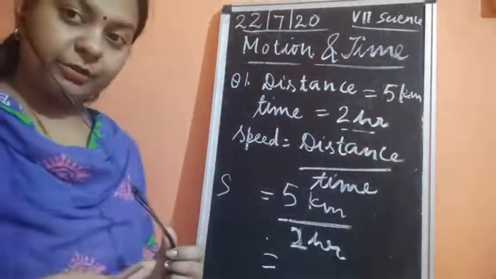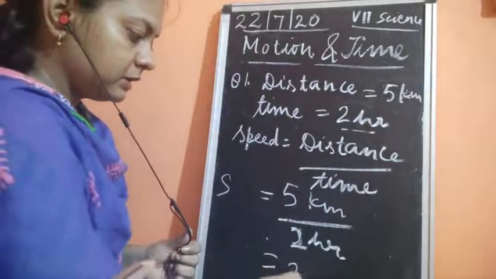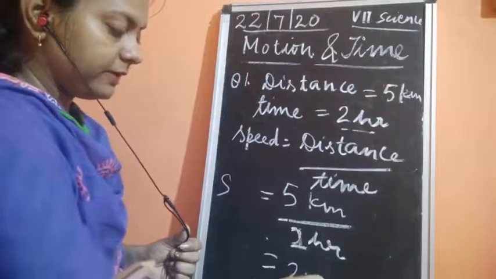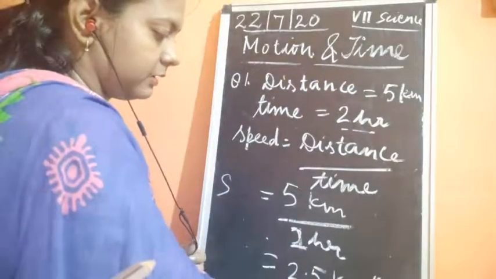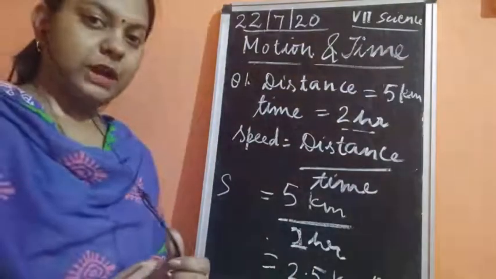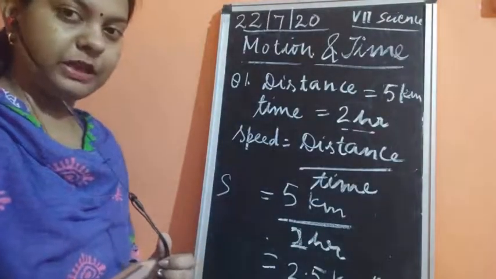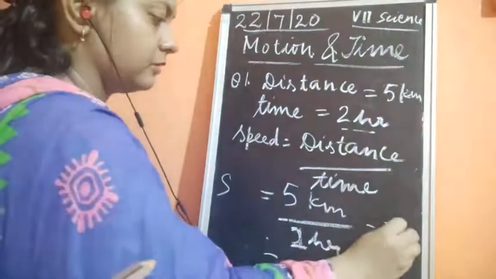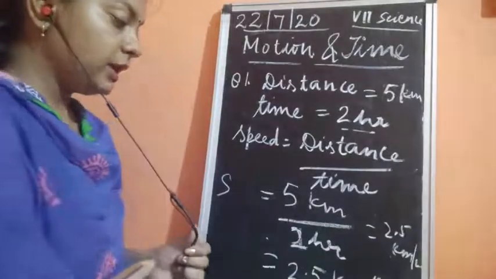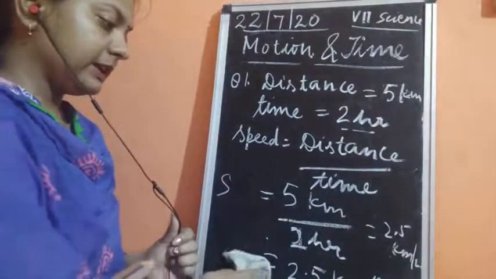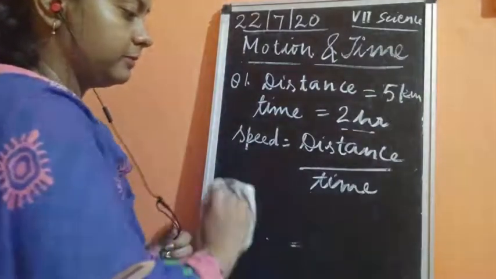I think you all have found the answer for this question. The answer would be 5 divided by 2. 2 twos are 4, 1 will be left over, so it will be 2.5 kilometer per hour. Okay, so this is about the distance which is being traveled. The speed would be 2.5 kilometer per hour. I think this is not visible at the back, that is why I have written this answer over here. So it is 2.5 kilometer per hour.